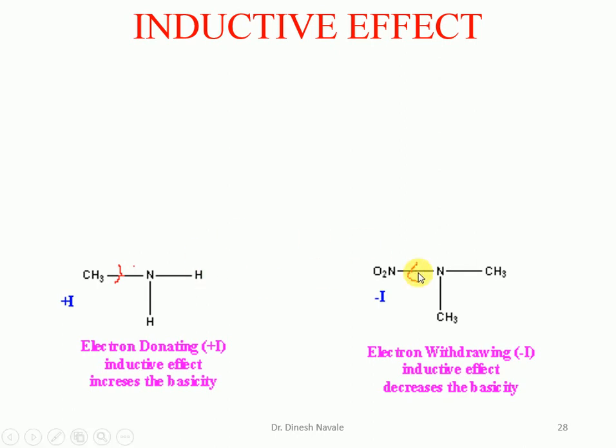Whereas in the second example, the nitro group is an electron withdrawing group, which is going to withdraw electrons from the nitrogen. So fewer electrons will be available for donation on the nitrogen. So due to the minus I effect, or the electron withdrawing inductive effect, basicity decreases, and the plus I effect increases the basicity. That's why methylamine will be more basic than the nitro-substituted dimethylamine. So we can make one generalized statement: the minus I effect decreases the basicity, whereas the plus I effect increases the basicity.